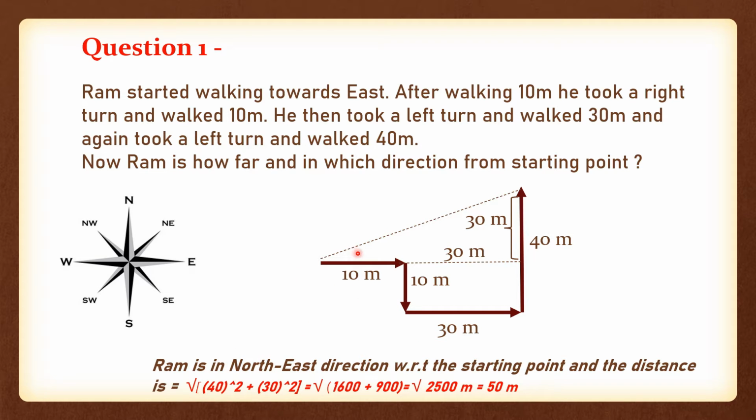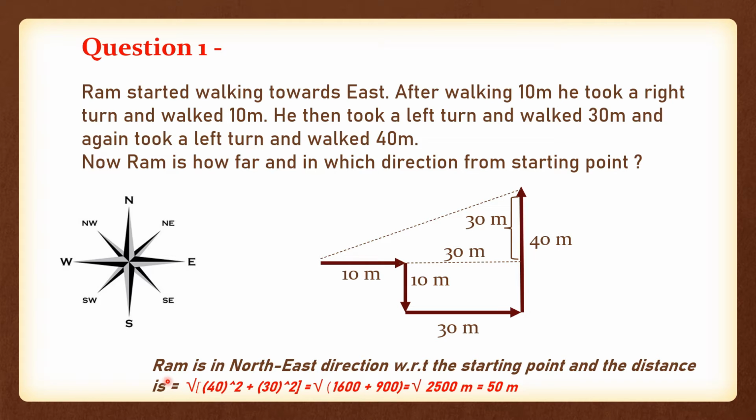Hypotenuse square means this line's square is equal to this line's square plus this line's square, that is, base square plus perpendicular square. But this is the hypotenuse square, and we need to find only the hypotenuse, meaning the length of this distance. So we put a square root here, and then we keep base square plus perpendicular square. Now the square root of 1600 plus 900, correct? Now the square root of 2500 meters. If you solve this square root, you will get 50 meters. So this is how you calculate.